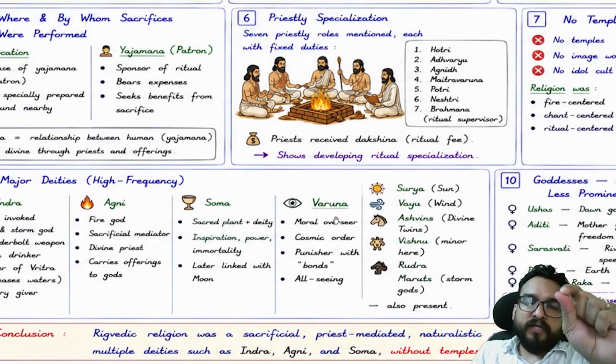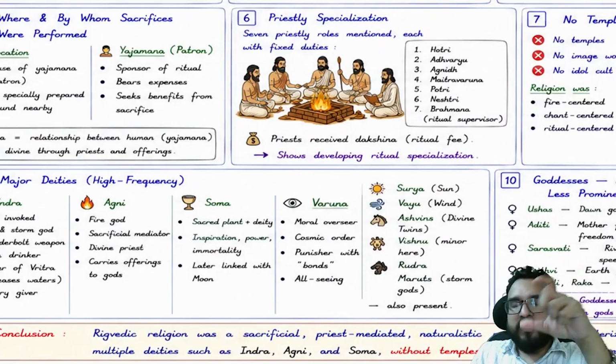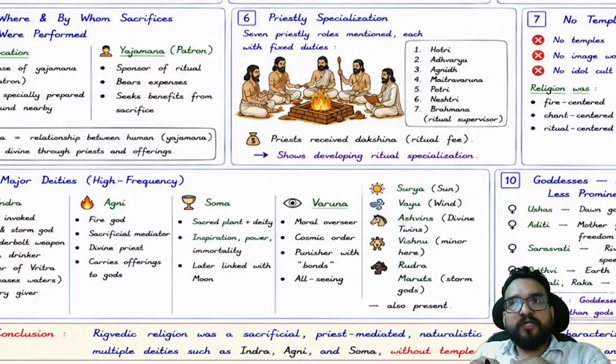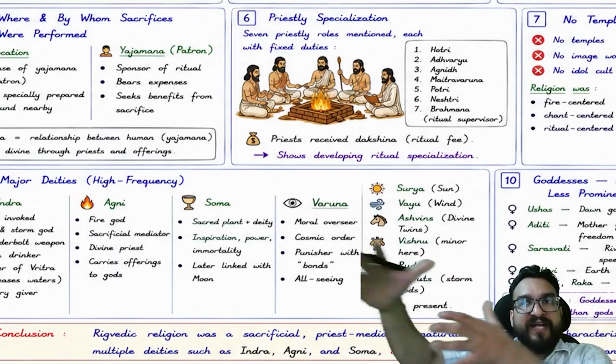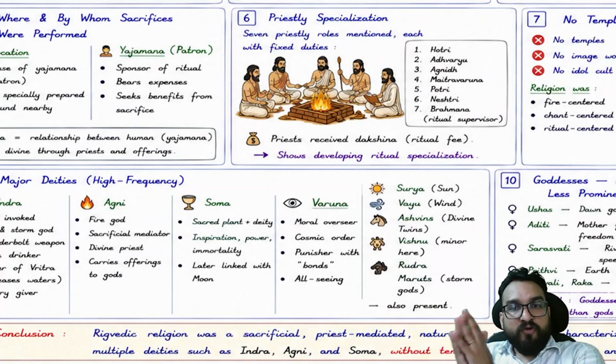Varuna is very important, guys. You try to understand in early Vedic, in Rigveda, Indra is invoked a lot of times. Indra is considered to be the god of desires, like whatever you desire. And at that point of time, the highest desire was to get that particular cattle, to get that particular resource, right? And for that, you will be invoking Indra. And Indra is considered to be a great god at that point of time.